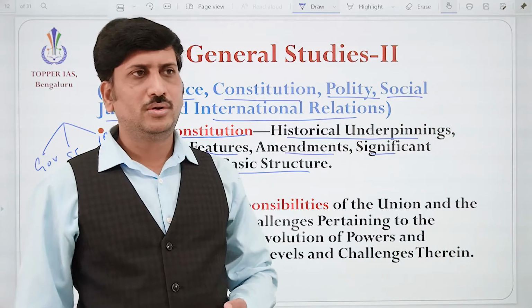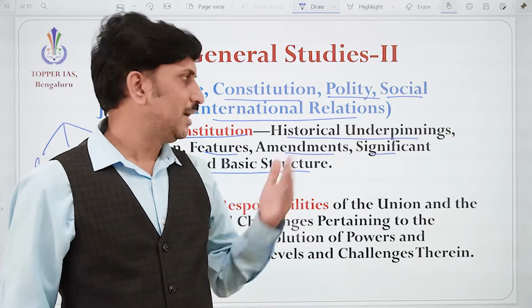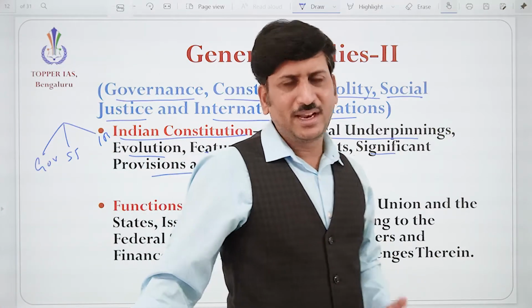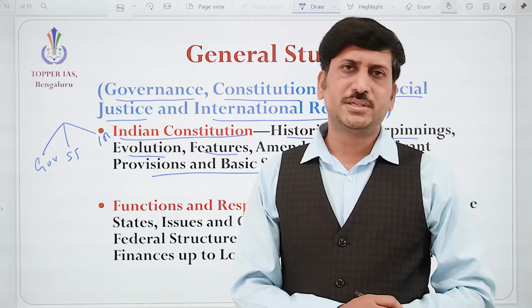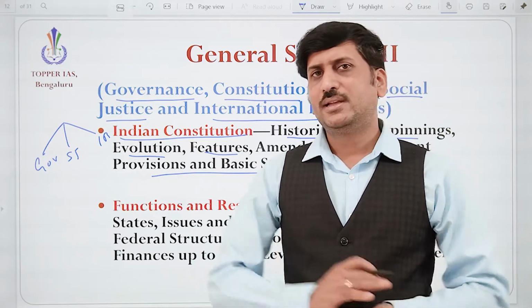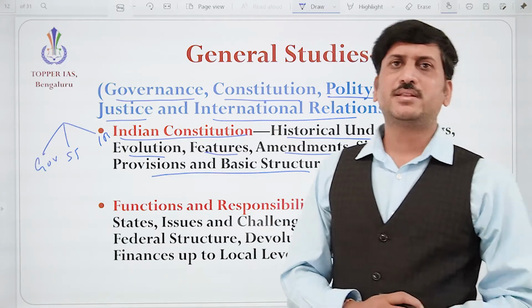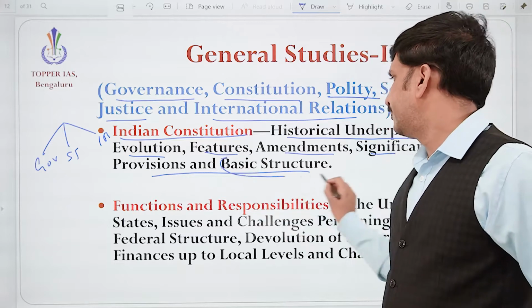Obviously there are more than 450 articles in the constitution, but all do not have the same significance. Some are very relevant for the everyday operation of the administration and come into picture every day. So we need the important provisions of the constitution and the basic structure.